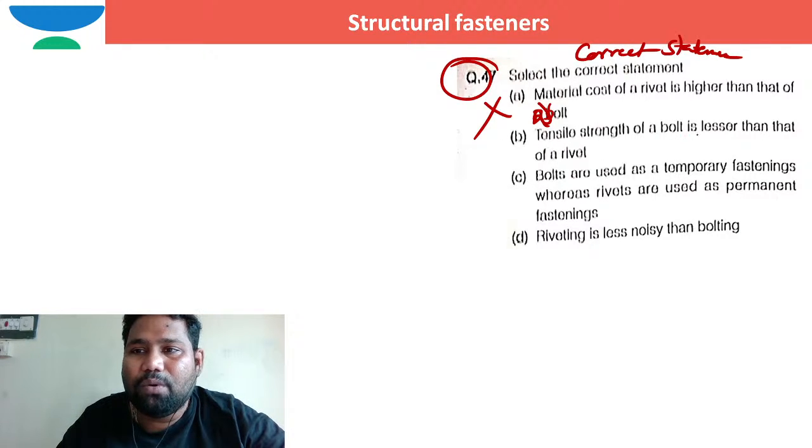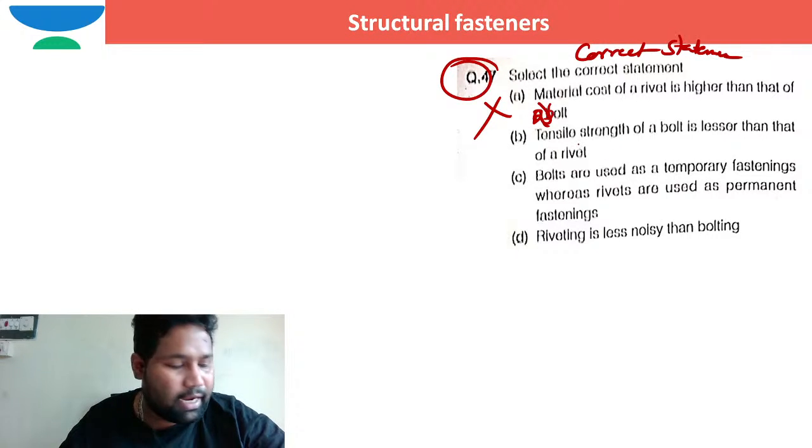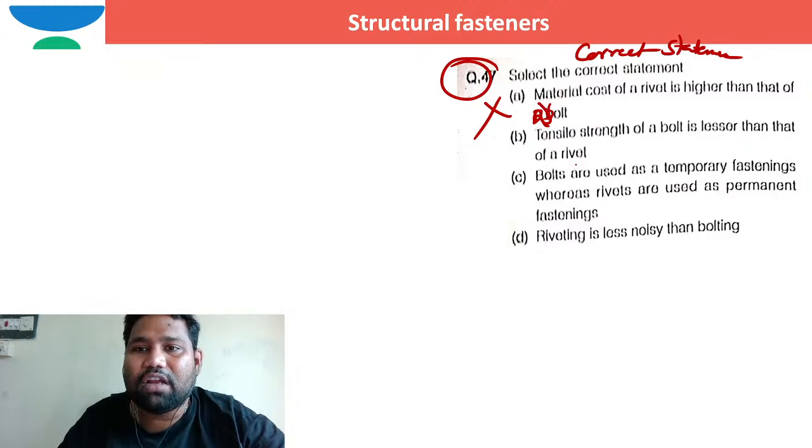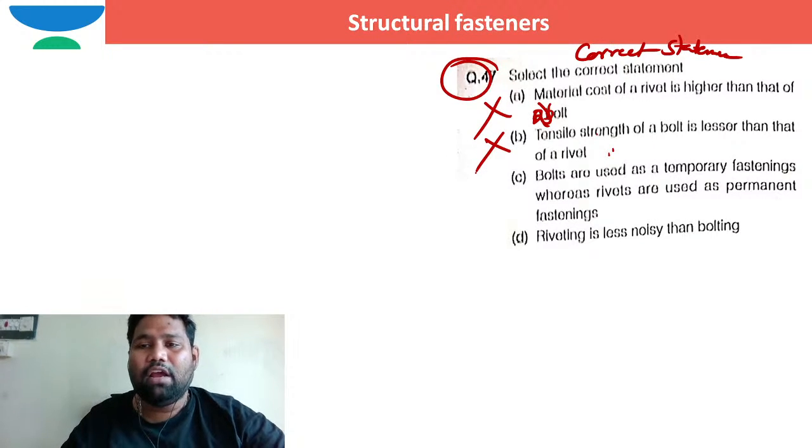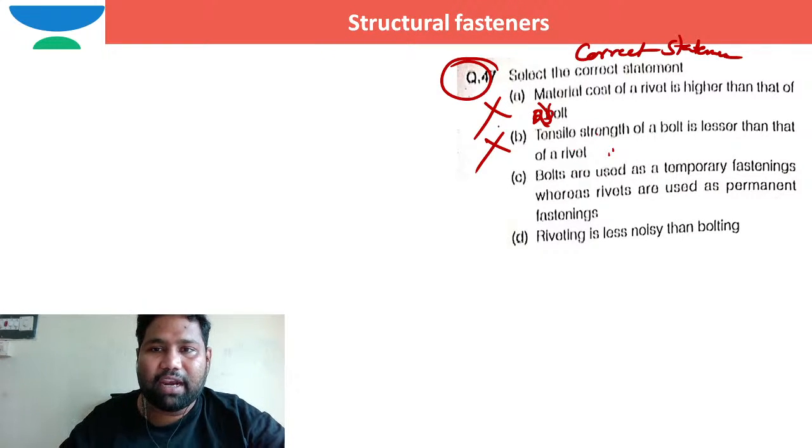Next: tensile strength of the bolt is lesser than that of rivet. They didn't mention whether the diameter is the same or different. If the bolt has a higher diameter and the rivet has a lesser diameter, the tensile strength of the bolt will be higher. This is correct only when the diameters of the bolt and rivet are the same, but no such condition was mentioned. So I cannot go for that one.